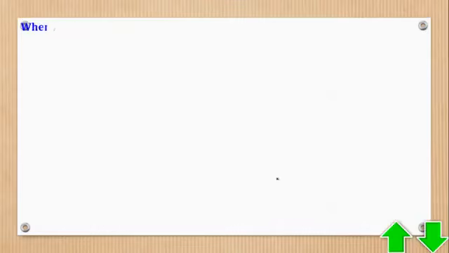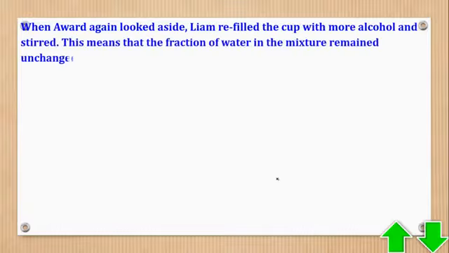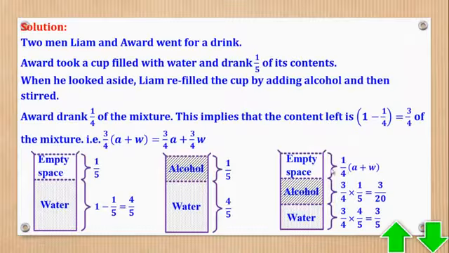The next statement says, when Awad again looked aside, Liam refilled the cup with more alcohol and stirred. Now notice something. Refilled with alcohol means that this space is going to be filled with only alcohol, so the fraction of water is still the same as before.